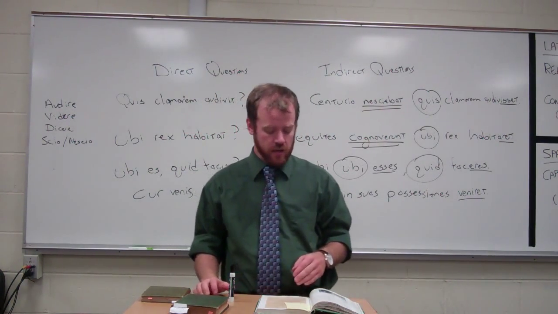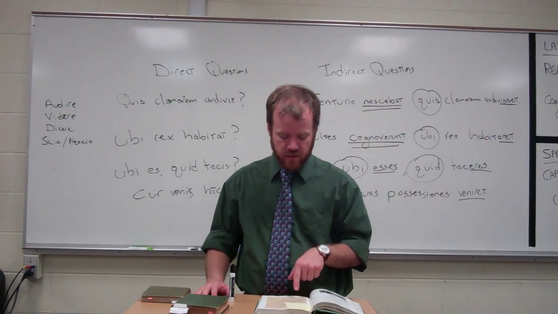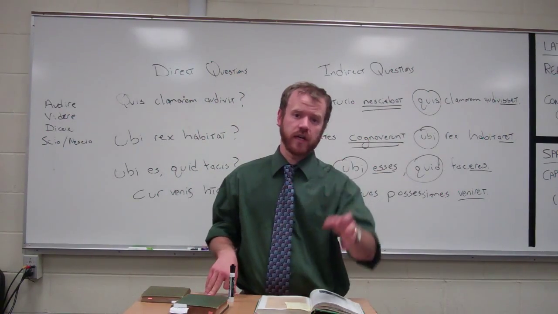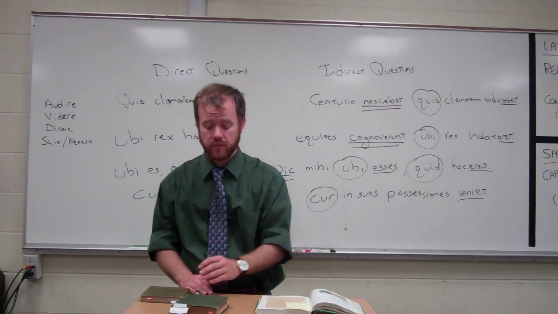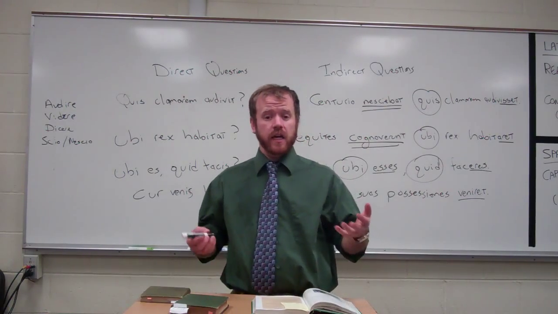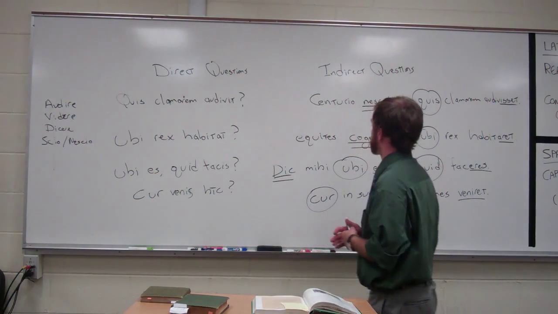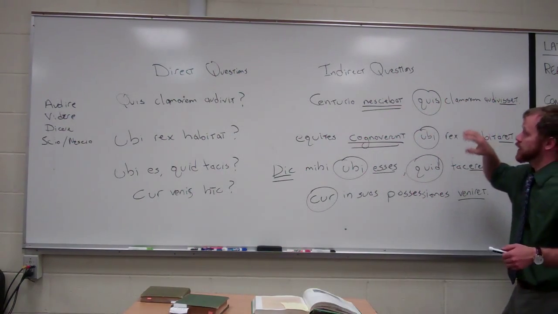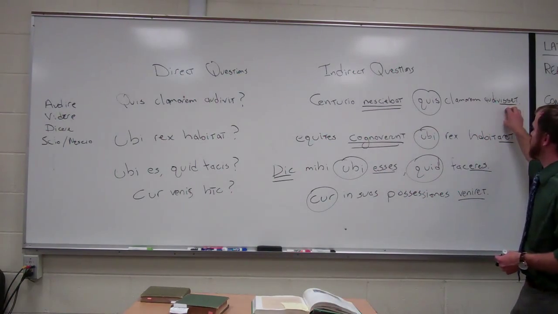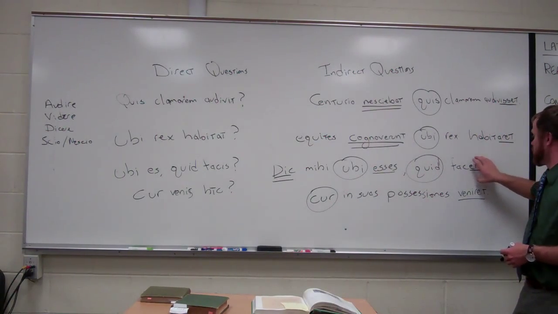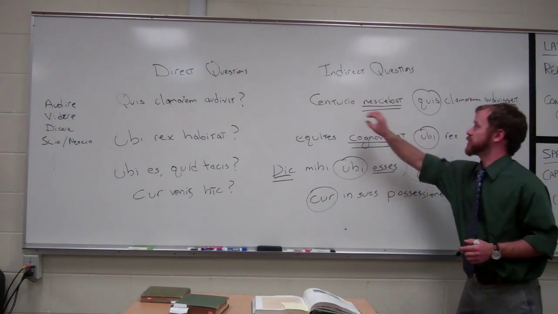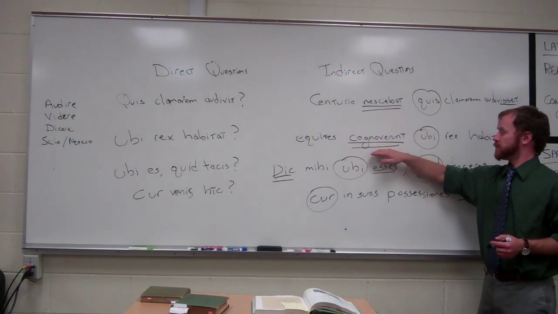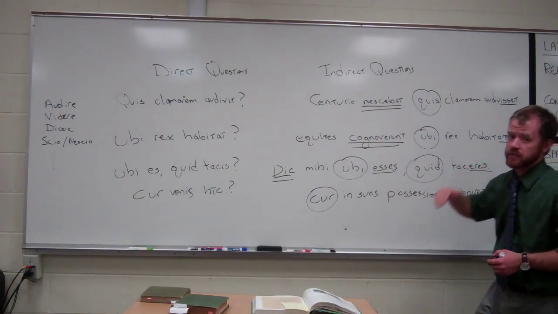All right. Number 6, number 7, and number 8 are all indirect questions. All right, and I'll let you guys, if you want, you can go through and translate them on your own. And that's kind of how you identify them. You look for that head verb, you look for a question word, you look for the subjunctive. You translate them just normally. If pluperfect shows past time, imperfect shows same time. So the centurion was not knowing who had heard the shout. The horseman found out where the king was living.